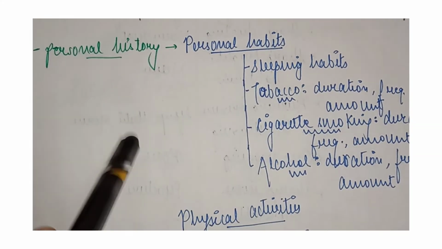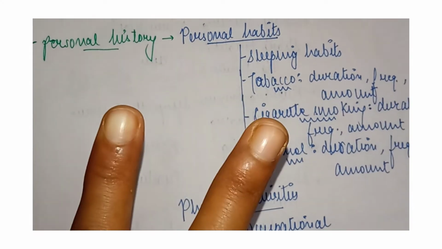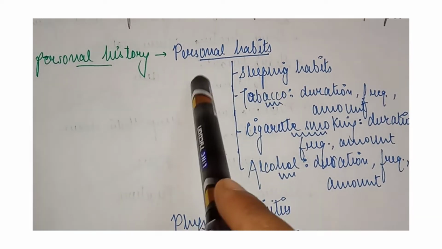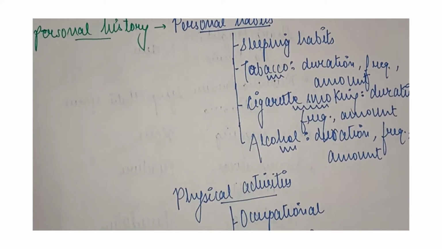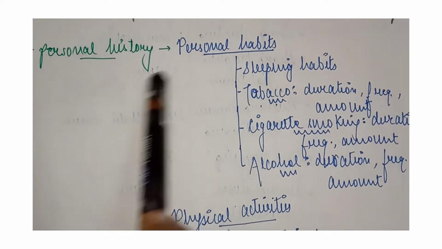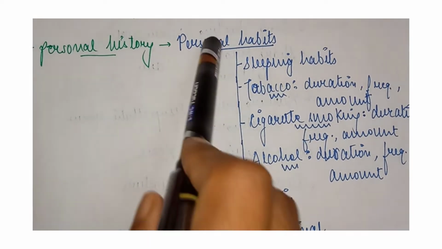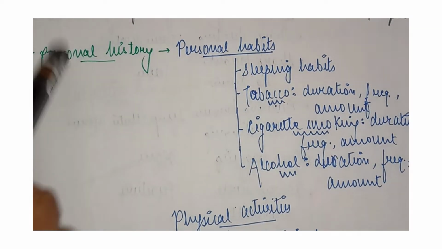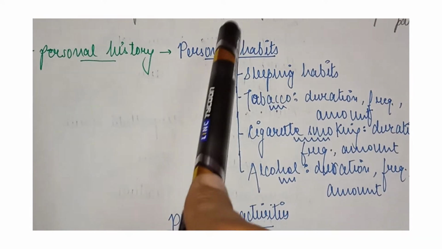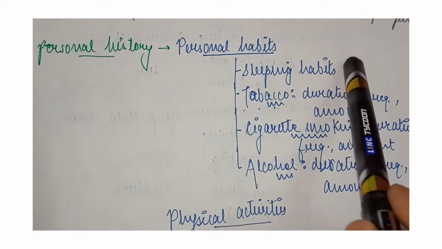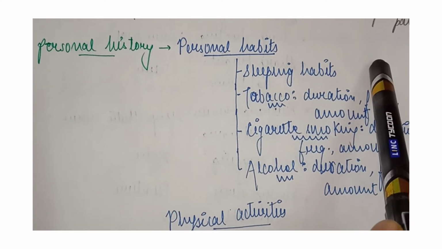Okay. Personal history involves two things. The first thing is the personal habit and the second is the physical activities. The personal habit and the physical activities are the two things that come under the personal history. What about the personal habits? The personal habits are the habit of sleeping, how the patient sleeps.